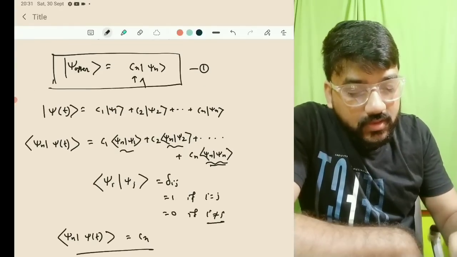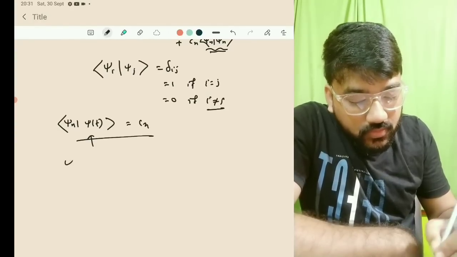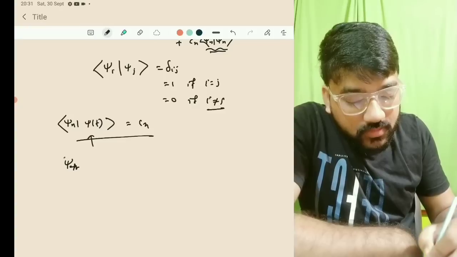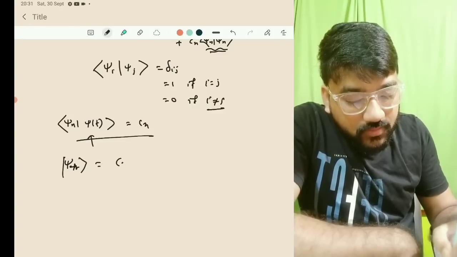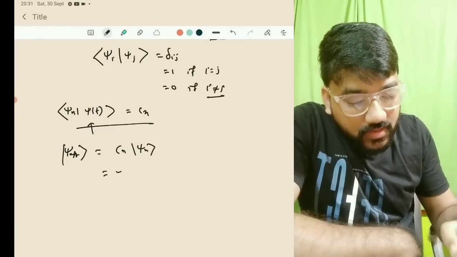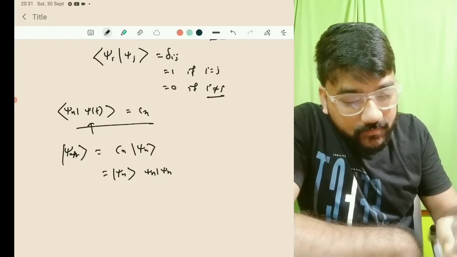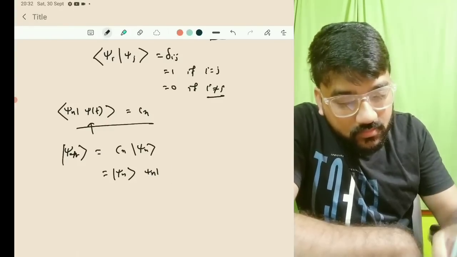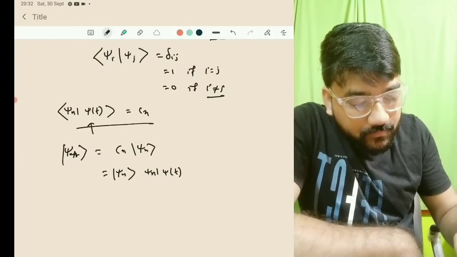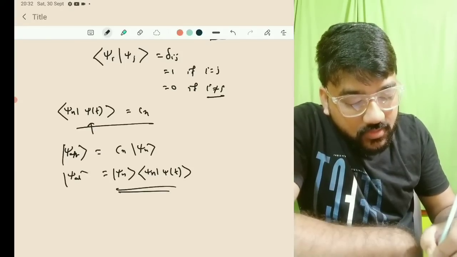So this cn in equation number 1 can be substituted by this. So what will be psi after? That was nothing but cn psi n, and this cn can be written as the dot product of psi n with psi t. So this is our statement of postulate 3.